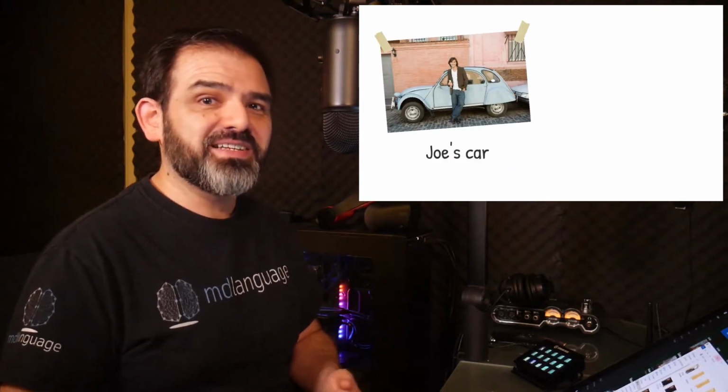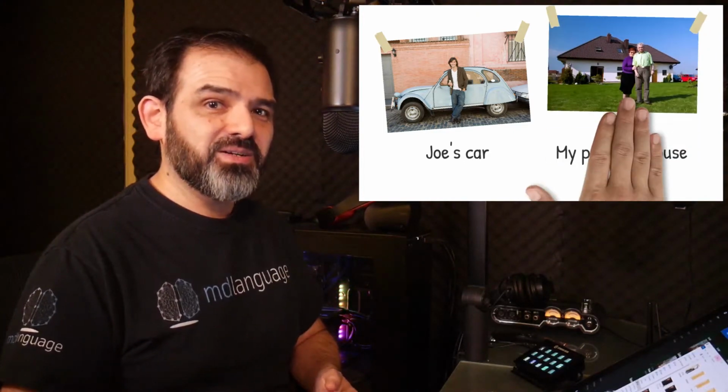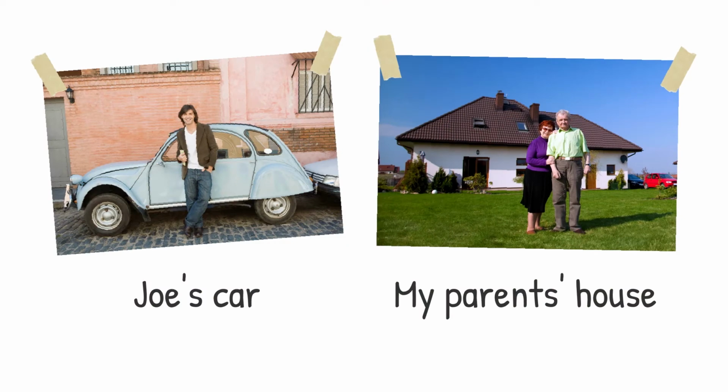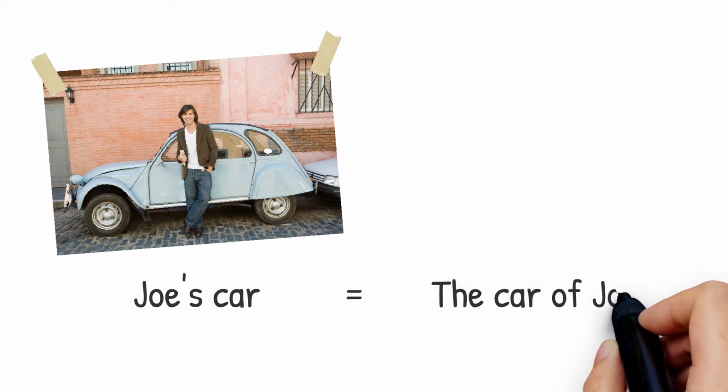The genitive case is a grammatical construction typically used for showing possession, and it corresponds to that apostrophe s or s apostrophe that you can find at the end of some nouns. Like when I say Joe's car, which means the car that belongs to Joe, or my parents' house, which means the house that belongs to my parents. Then, saying Joe's car is the same as saying the car of Joe.